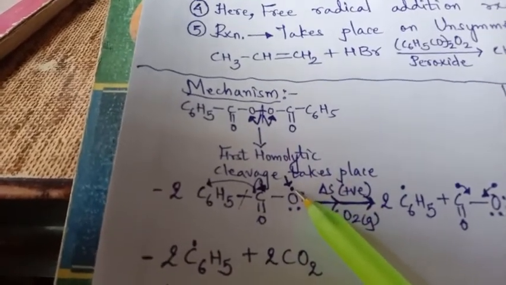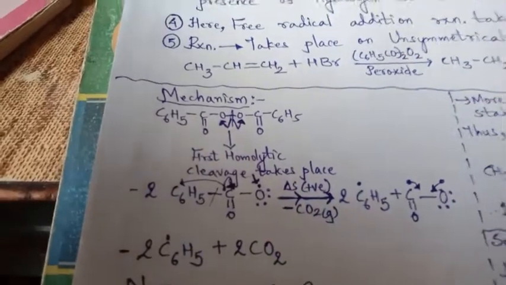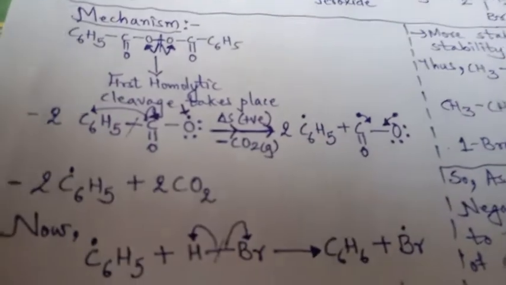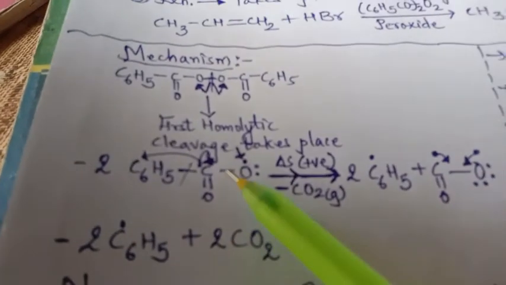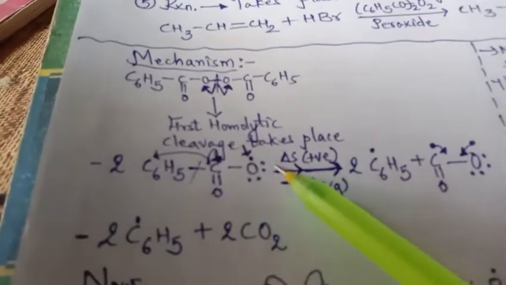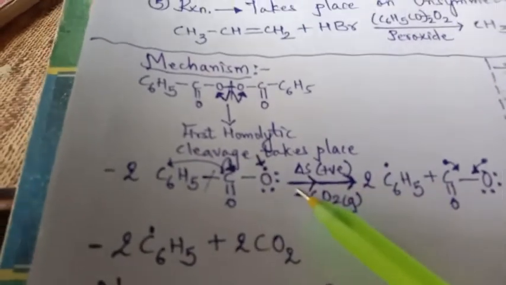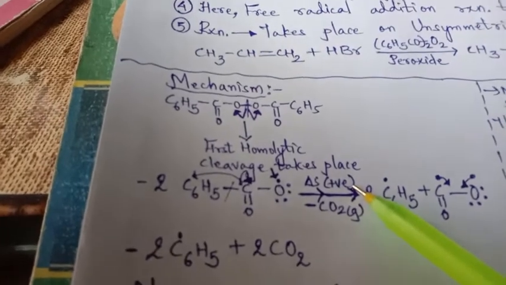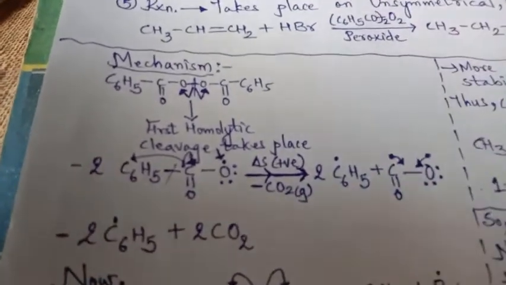So this is the free radical of this oxygen. Now what happened? C double bond O and O. That means here the possibility of getting carbon dioxide separation is there, because being C double bond O, it is in gaseous form, so they are random in motion, so their entropy is positive.